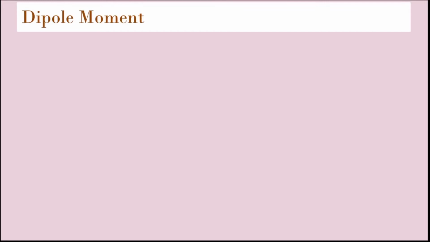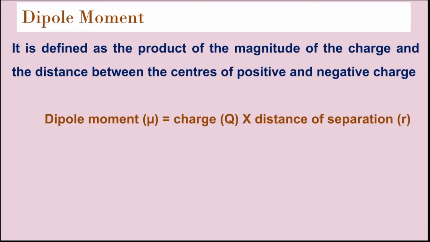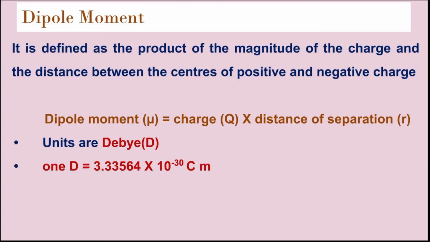Now let's define what dipole moment is. It is defined as the product of the magnitude of charge and the distance between the centers of positive and negative charge. Dipole moment mu is equal to Q into R, and the unit is the debye. 1 debye is equal to 3.33564 into 10 raised to minus 30 coulomb meter.